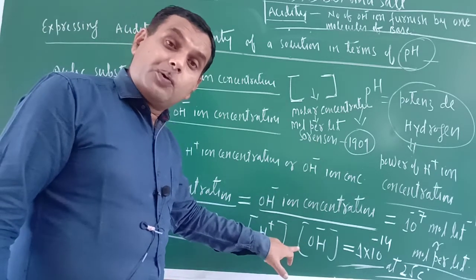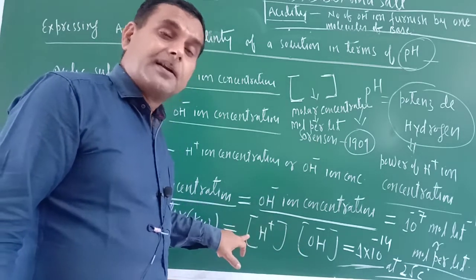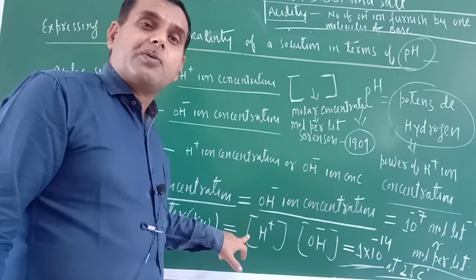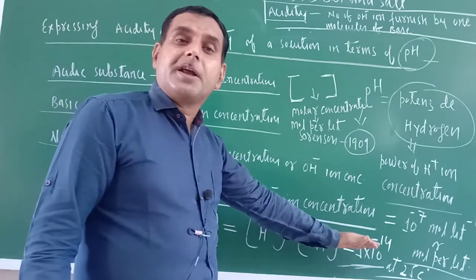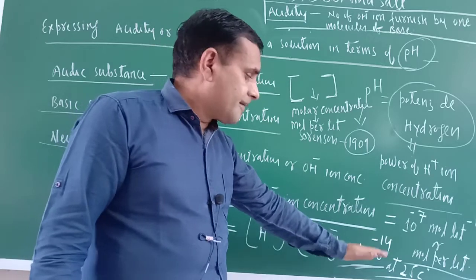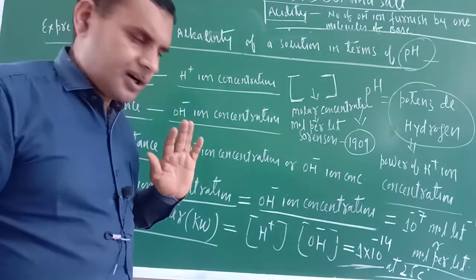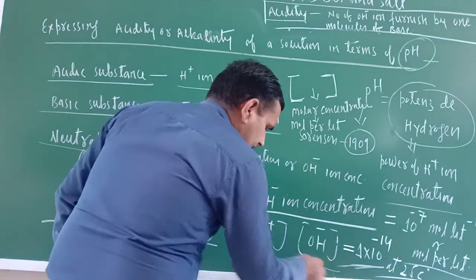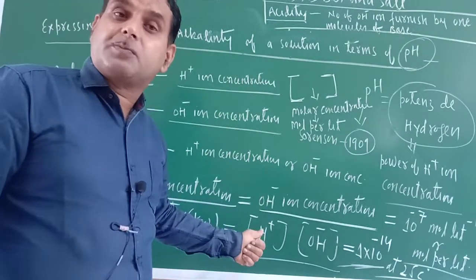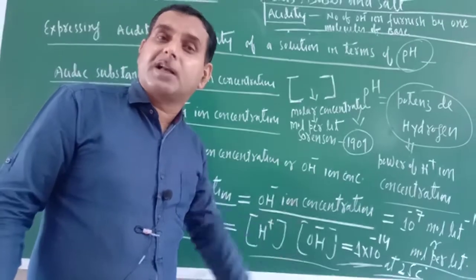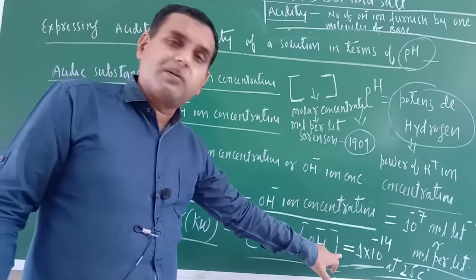Similarly, if we know the OH negative ion concentration, we can calculate the H positive ion concentration, because their product is always equal to 1 into 10 raised to the power minus 14. Am I correct or not? So it is very convenient for us to calculate the H positive and or OH negative ion concentration by using this formula.